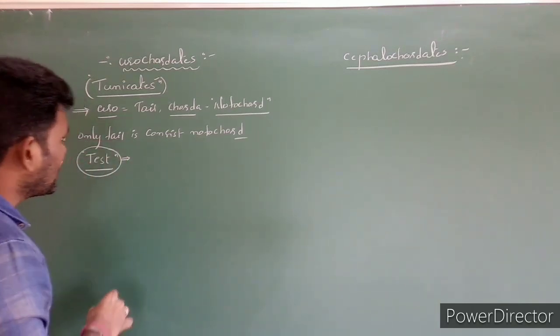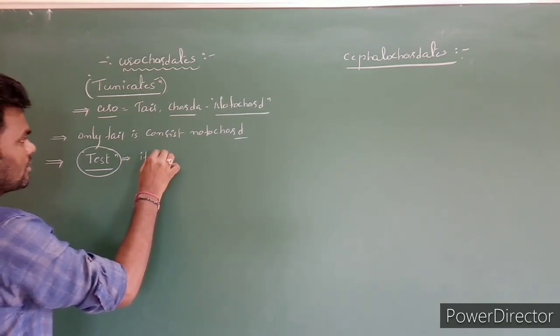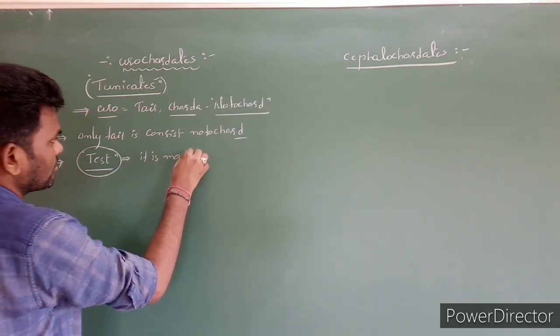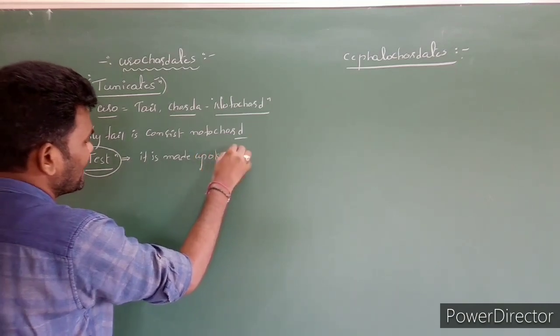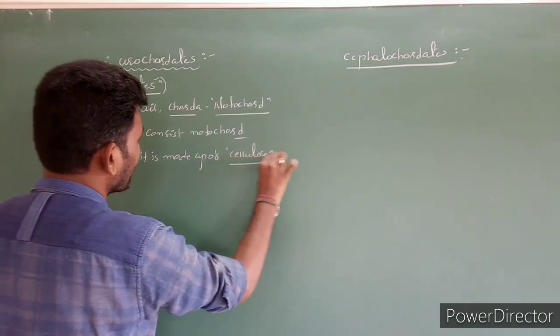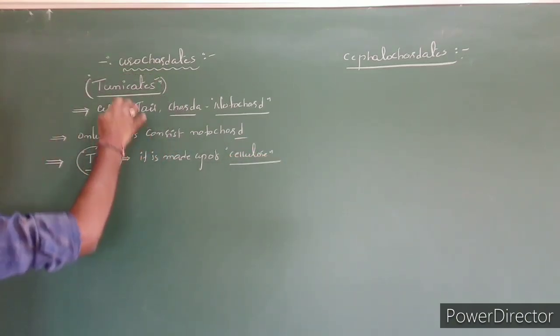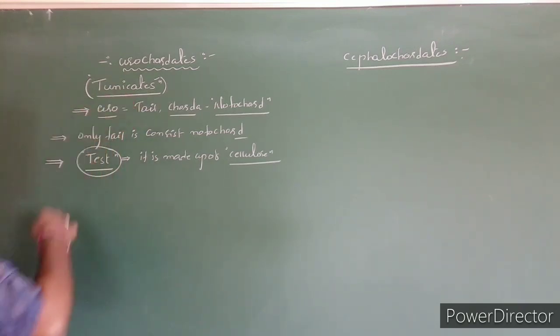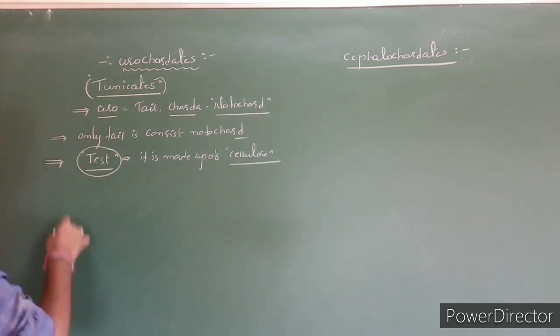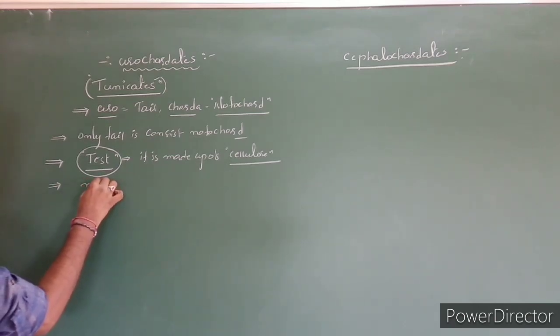The test is generally made up of cellulose. So that's why it is also called tunicates. Most of the tunicates or urochordates are exclusively marine.